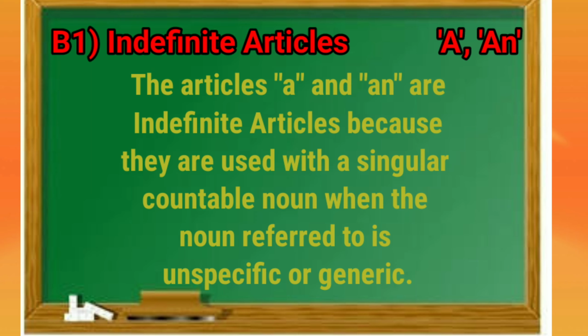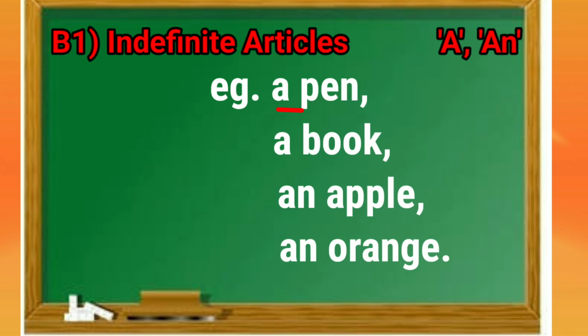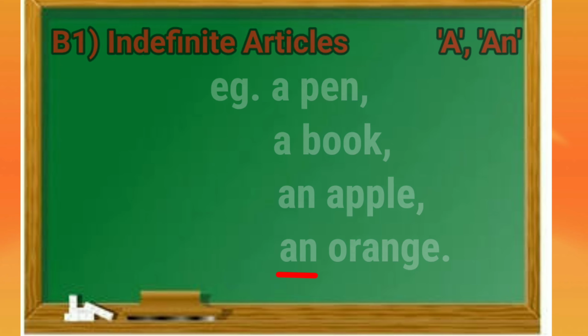Now we will learn this with some examples. Our examples are a pen, a book, an apple, an orange. Here, pen, book, apple, orange, these are singular nouns, so we are using a and an before them.